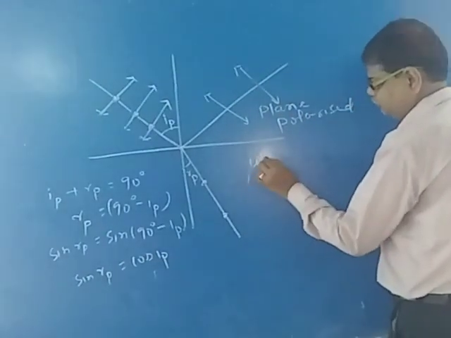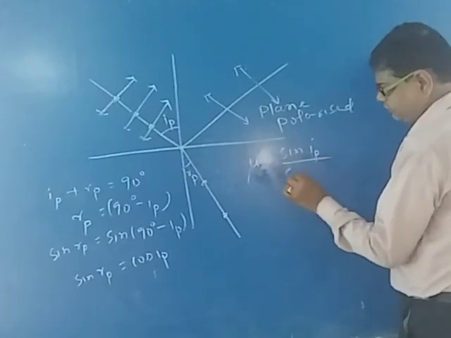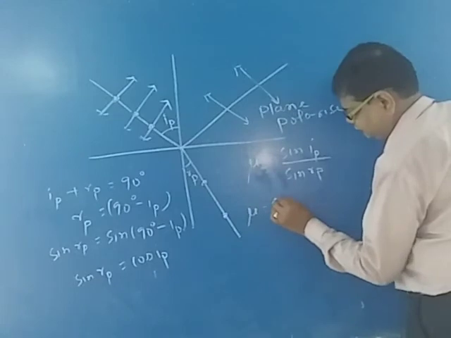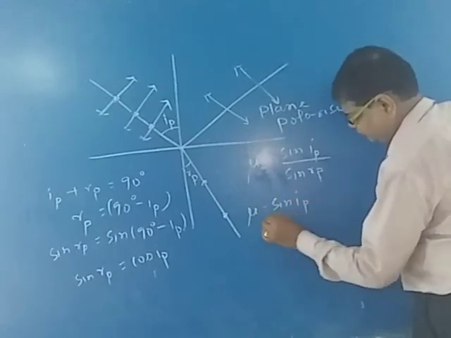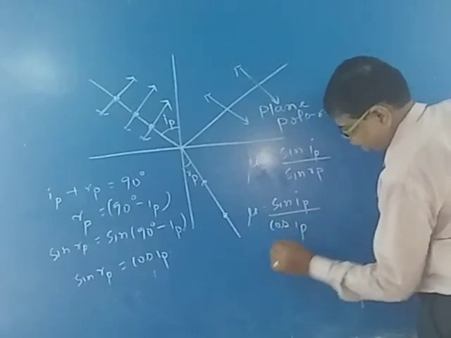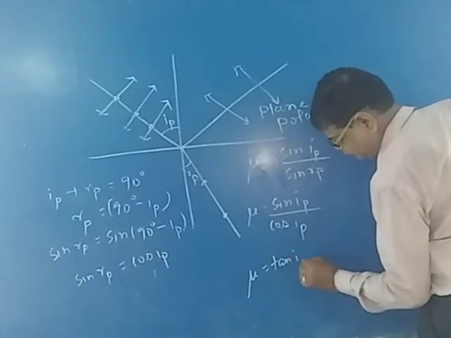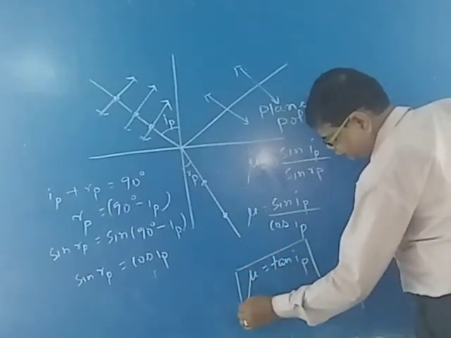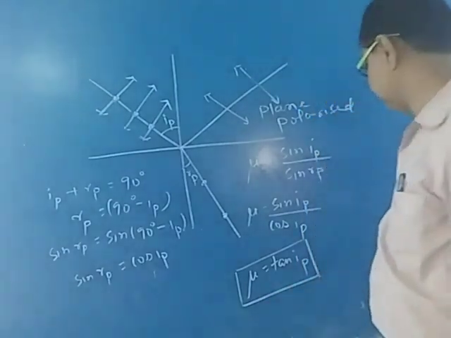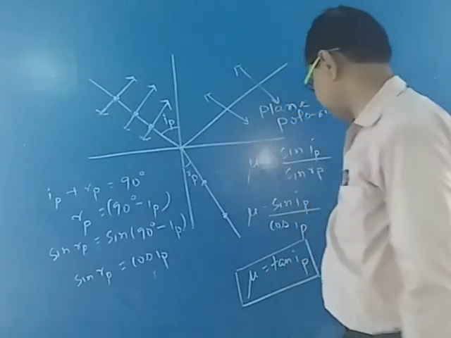As mu is equal to sin IP by sin RP, so mu is equal to sin IP by cos IP, so mu is equal to tan IP. So we also state that the refractive index of the medium is equal to the tangent of the polarizing angle.